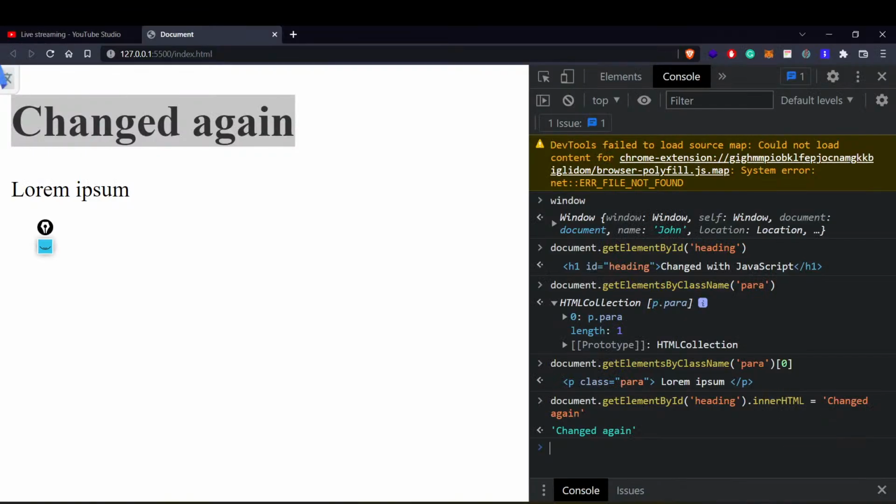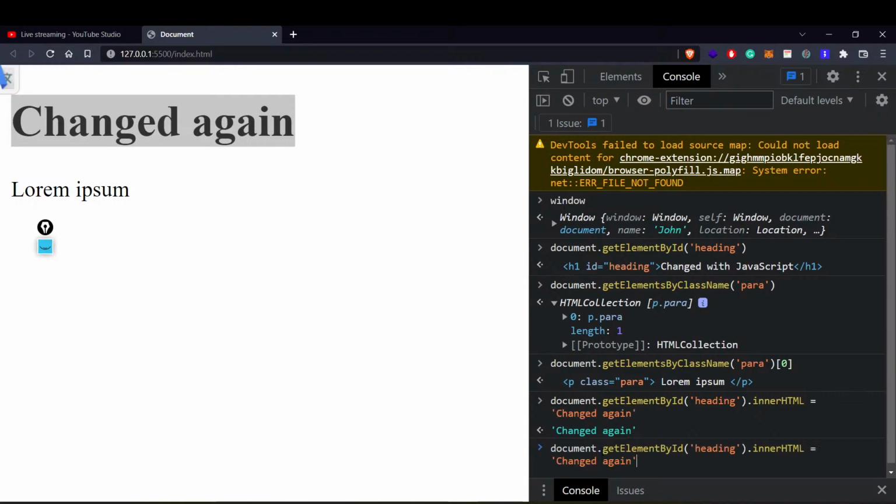But there are not only two methods, not only get element by class name or get element by ID. There is one more thing called what? Get element by tag name, right?